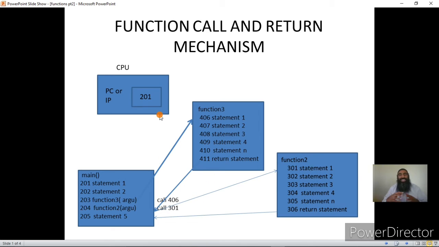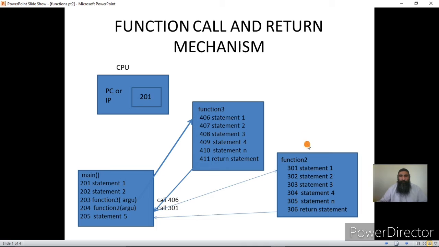This loading and saving takes time, and this is called function overhead. So calling and returning always consumes time. Okay, this you should remember: function linkage incurs an overhead.